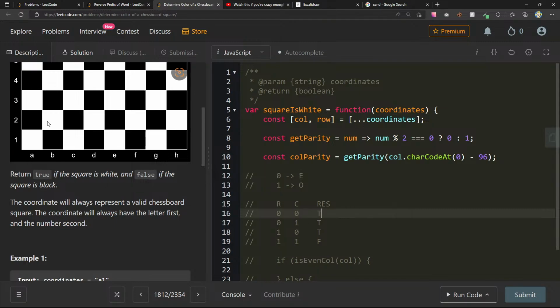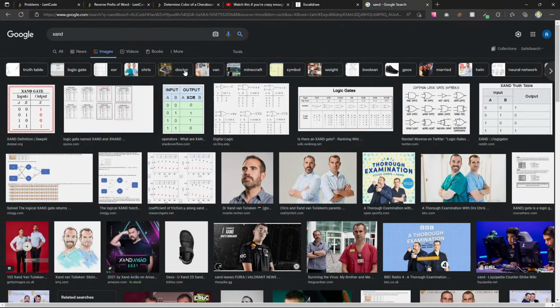If it's an odd column, like 3, 1, 2, 3, odd column and even row, it's going to be false. If it's an even column 2, odd row, that's going to be false. And then odd column 3, 3, that's okay. So odd column 3, 3, that's true. True, false, false, true. So this is XNOR and true, false, false, true.